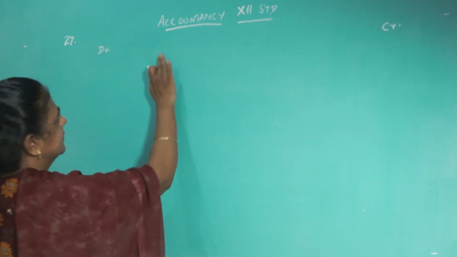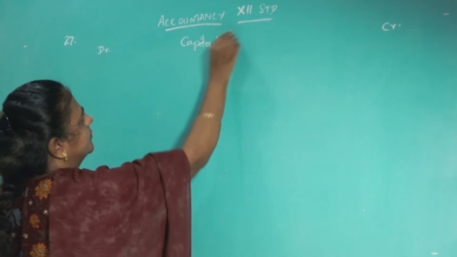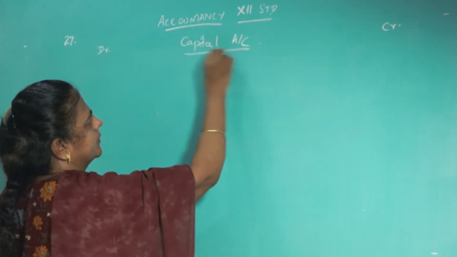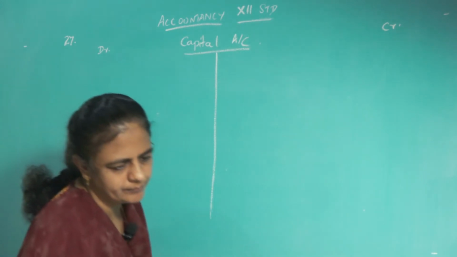So next, capital account. So all the three partners' names you have to write. Who's the third partner?